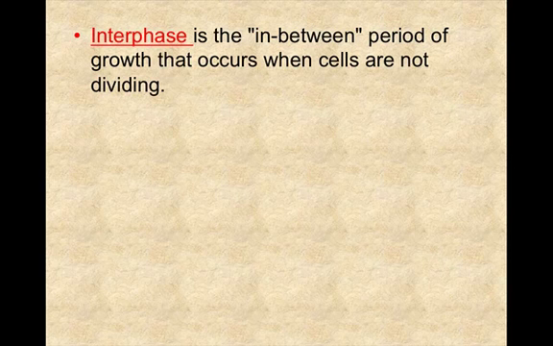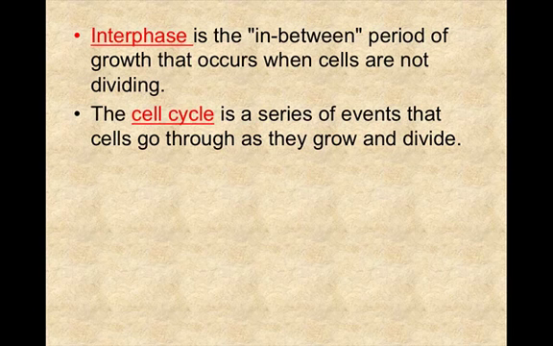Interphase is the in-between period of growth that occurs when cells are not dividing. And so hence, the word inter means in between. So that's what your cells are doing the majority of the time. The majority of your time, the cells in your body are in the interphase stage. The cell cycle is a series of events that the cells go through as they grow and divide. And the cell cycle consists of 4 phases.